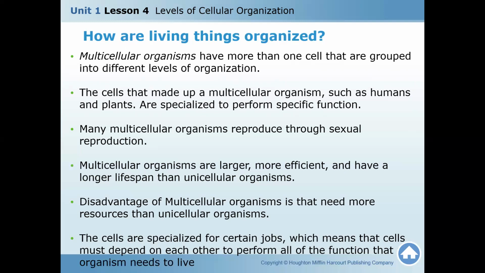The cells are specialized for certain jobs, which means that cells must depend on each other to perform all the functions that organisms need to live. As it is formed from many cells, all cells cooperate together to perform these specific functions. One disadvantage is that it needs many resources.